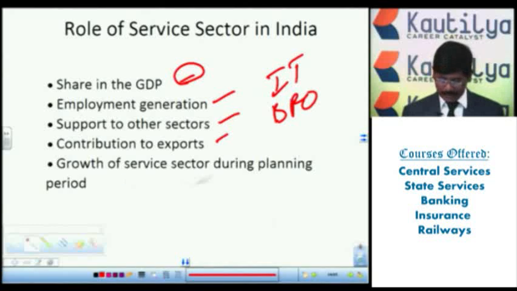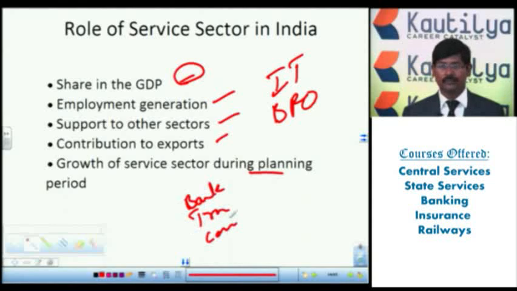Next one, growth of the service sector during the planning period. In the five year plans, when we started the five year plan, we started with banking. The government has given importance to banking. It also gave importance to transportation and to communication facilities. It also gave importance to the different schemes that started. The government also started them through the five year plans. So this is about the role of the government sector at present.